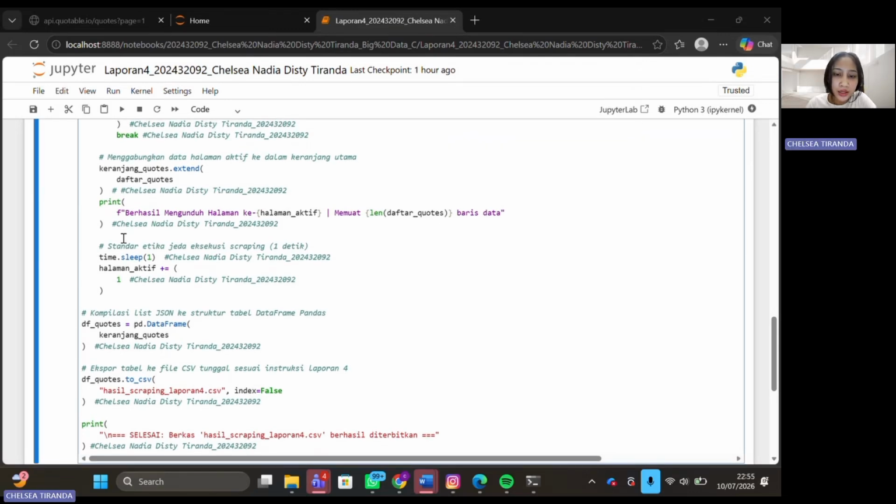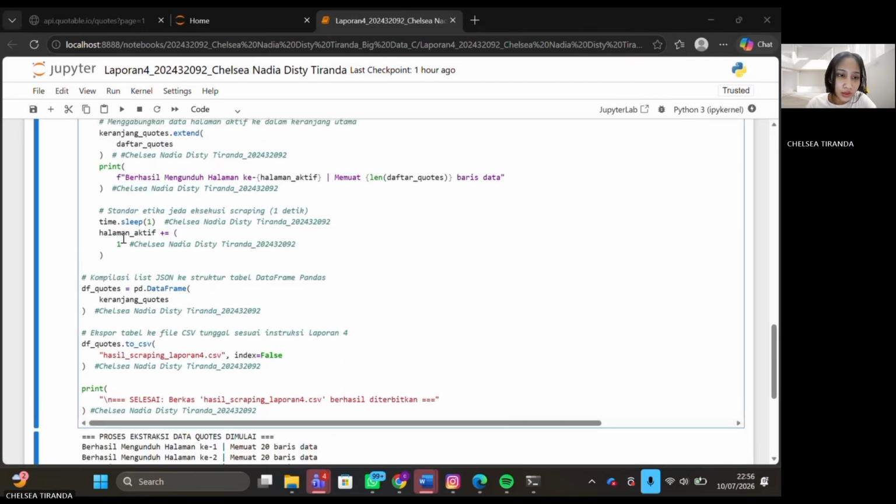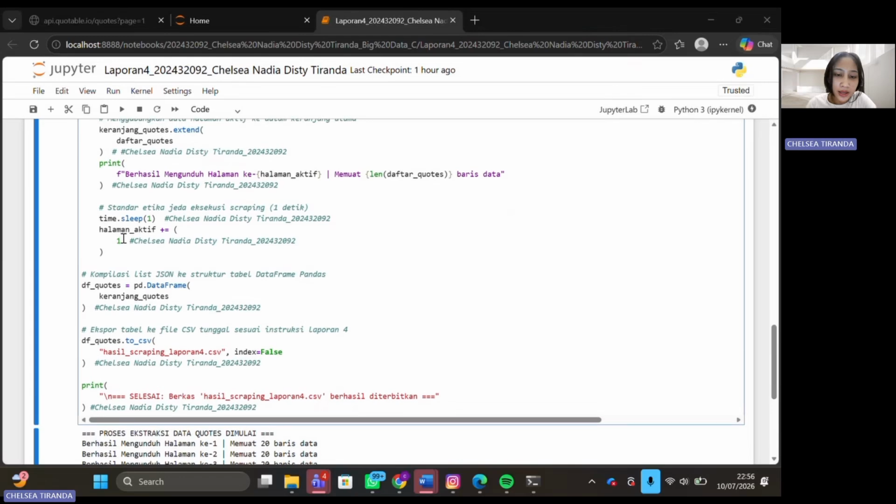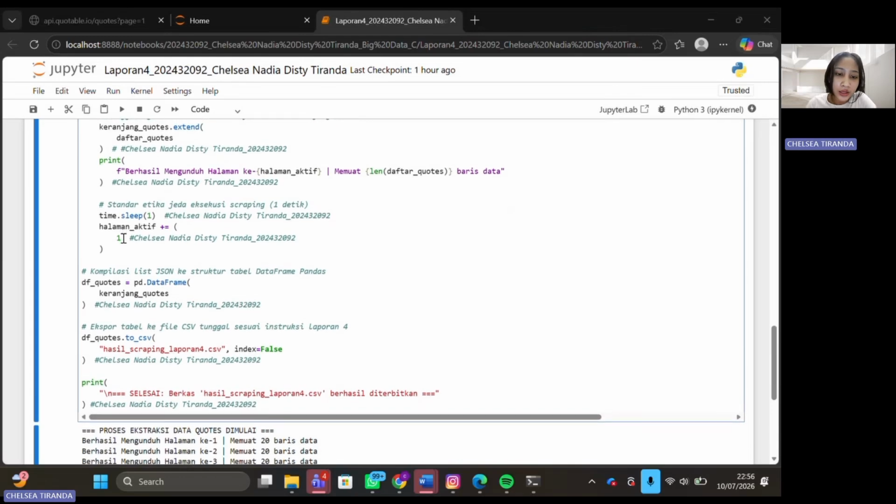Seventh, the program adds a 1-second delay using time.sleep. This delay is important as good scraping etiquette, so the API server doesn't receive too many requests in a short amount of time. And finally, the value of halaman_aktif will increase by 1. Then the loop will go back to the top to process the next page until the while condition is no longer met.